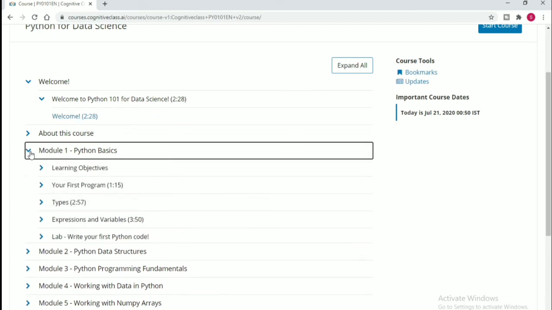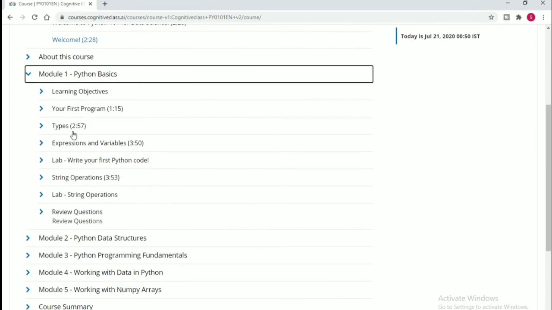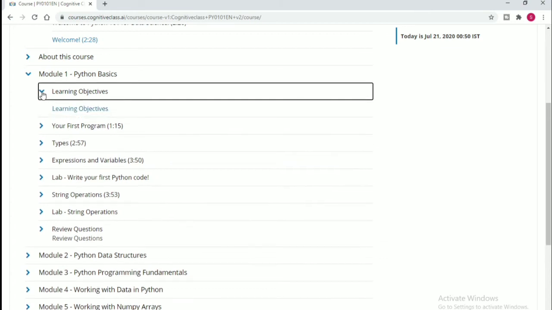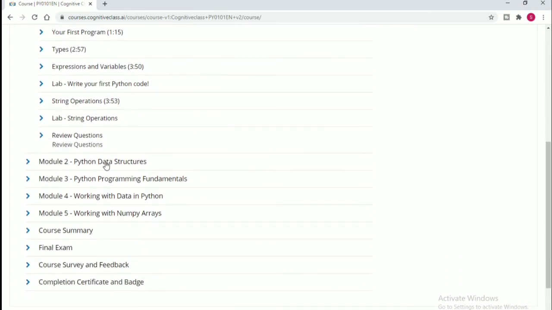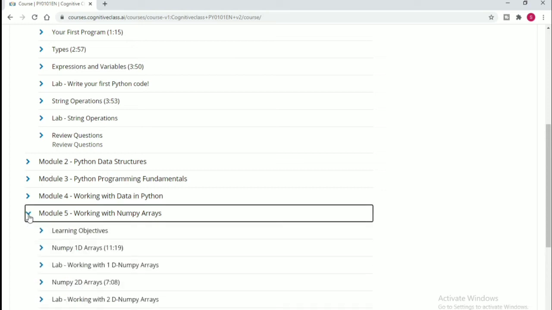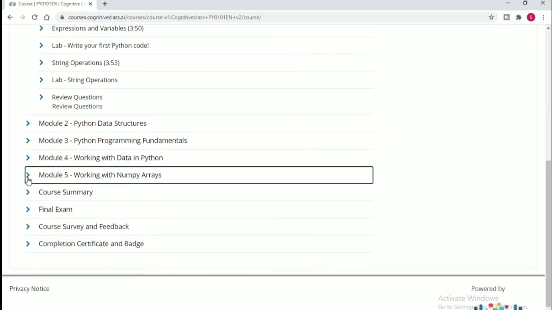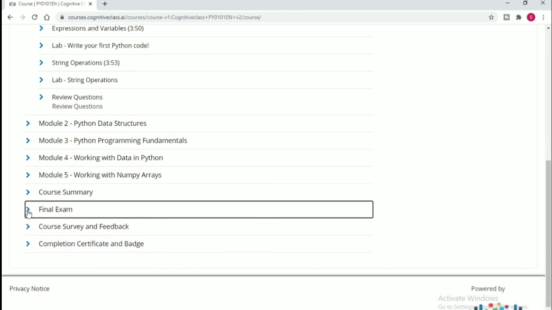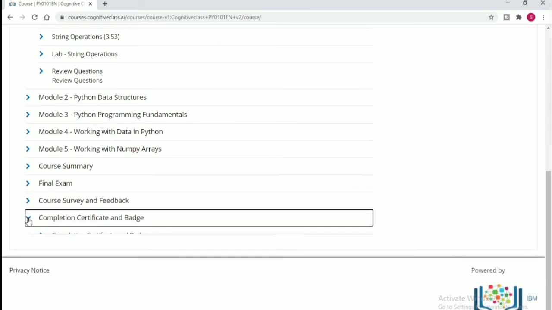Mainly it will help you to learn the Python basics. This course is mainly for the basics of Python, Python for data science, Python programming fundamentals, and working with data in Python. You can learn some libraries such as NumPy, arrays, pandas. You also learn from these courses. After you complete all the parts, you need to give a final exam, and after clearing the final exam, you will get a certificate and badge.